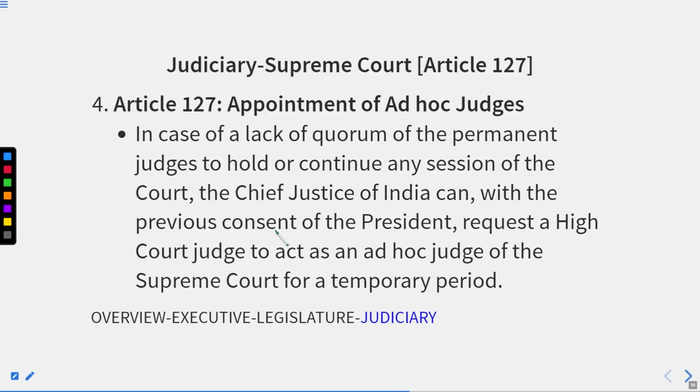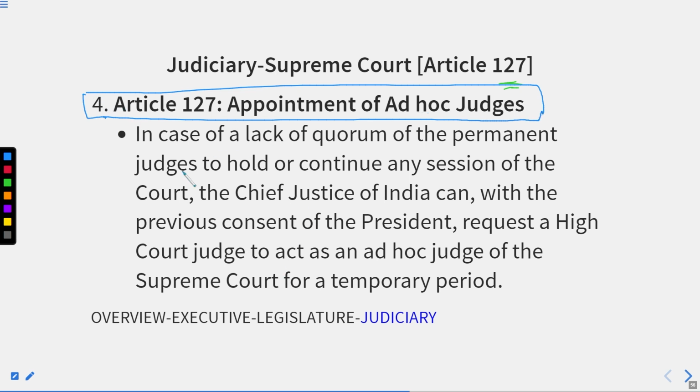Thereafter we have Article 127. 127 stands for what? It stands for ad hoc judges. What do you mean by ad hoc judges? Let's understand. In the case of a lack of quorum of the permanent judges to hold or continue any session of the court, the Chief Justice of India can, with the previous consent of the President, request a High Court judge to act as an ad hoc judge of the Supreme Court for a temporary period.